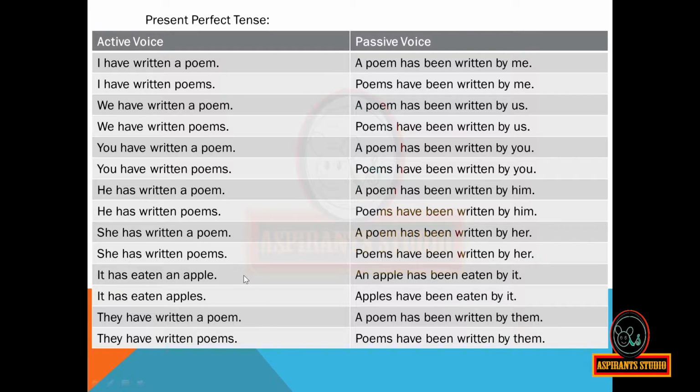It has eaten an apple. An apple has been eaten by it. It has eaten apples. Apples have been eaten by it. They have written a poem. A poem has been written by them. They have written poems. Poems have been written by them.